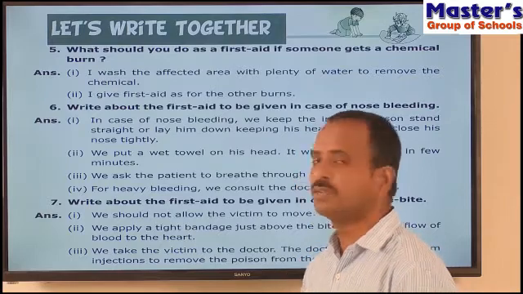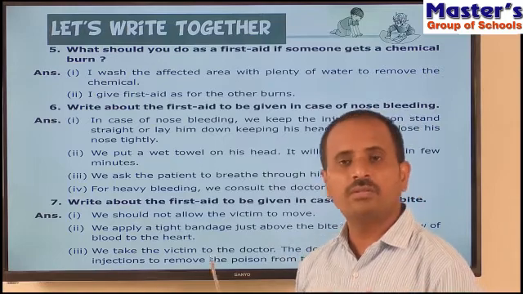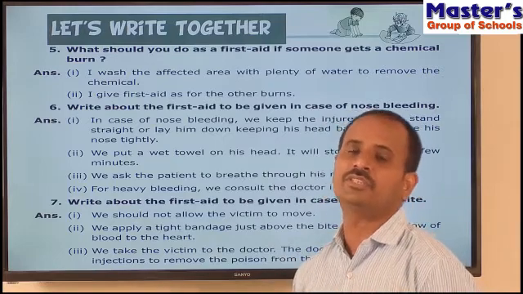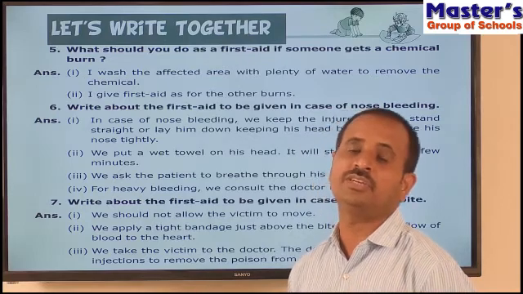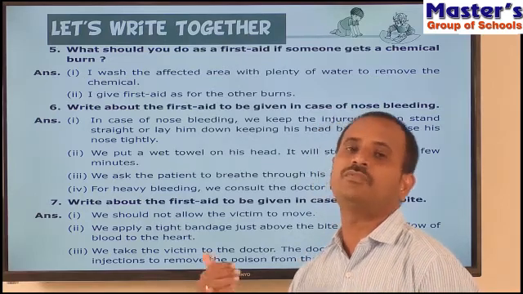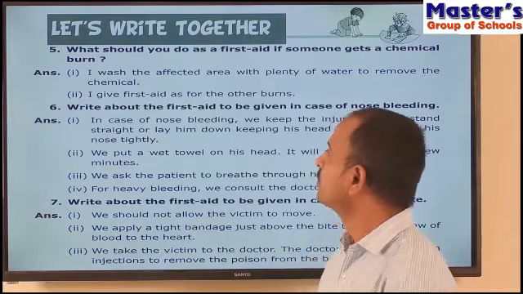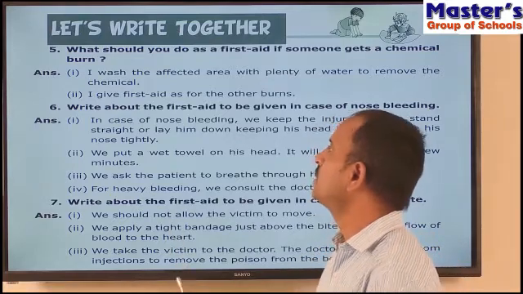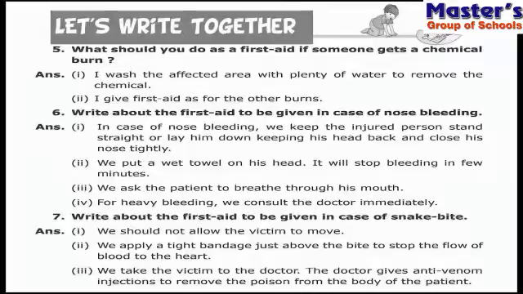And the third one is, immediately the patient is taken to the doctor. The doctor will give an anti-venom injection. So what is anti-venom injection? Anti-venom injection will neutralize the effect of the poison on the body. So children, these are the questions and answers. So note down these questions and answers in your notebook.